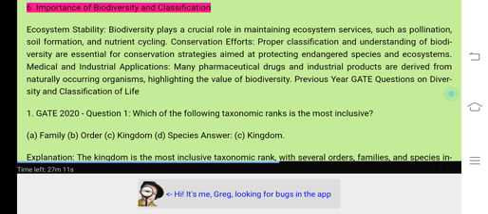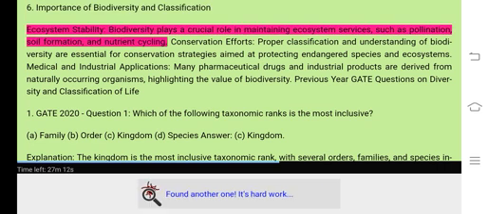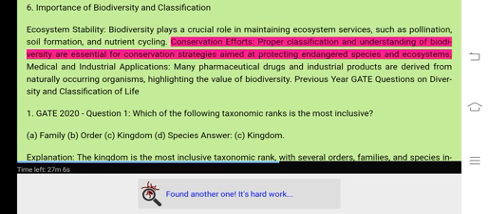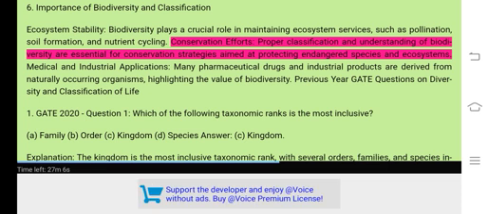Importance of biodiversity and classification. Ecosystem stability. Biodiversity plays a crucial role in maintaining ecosystem services, such as pollination, soil formation, and nutrient cycling. Conservation efforts. Proper classification and understanding of biodiversity are essential for conservation strategies aimed at protecting endangered species and ecosystems.